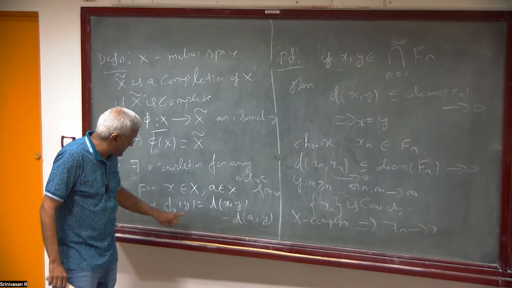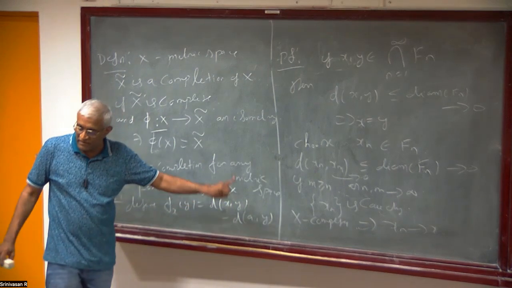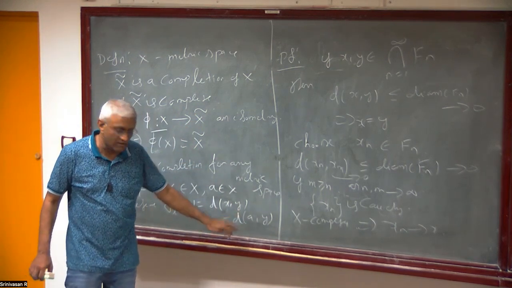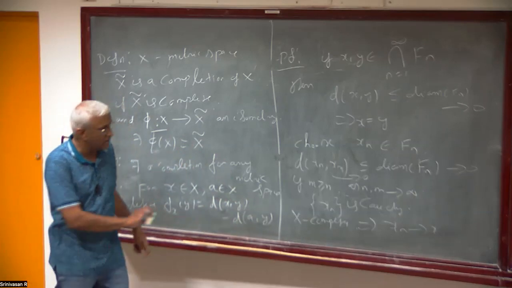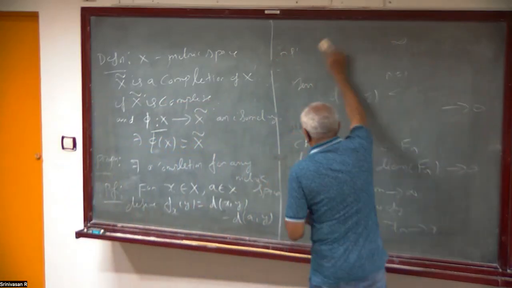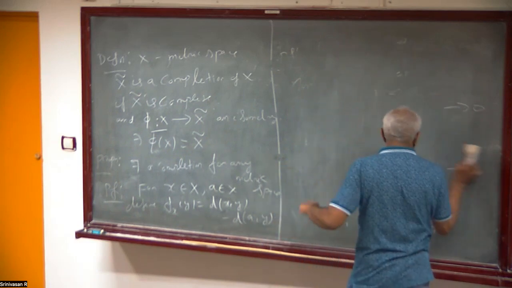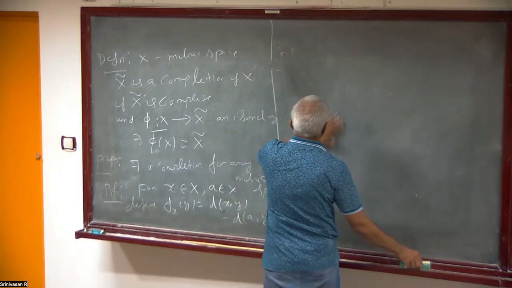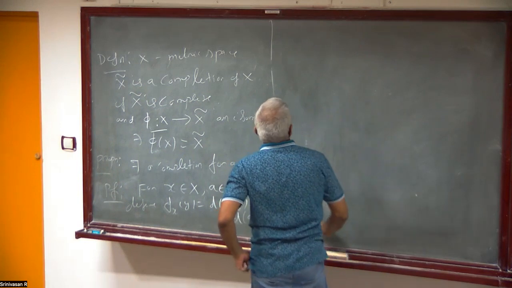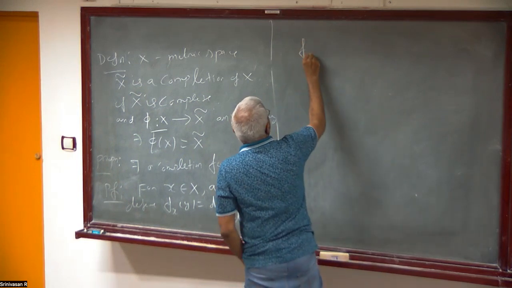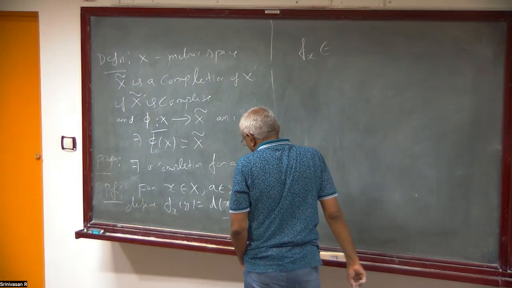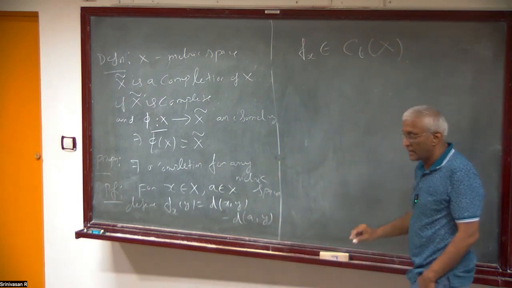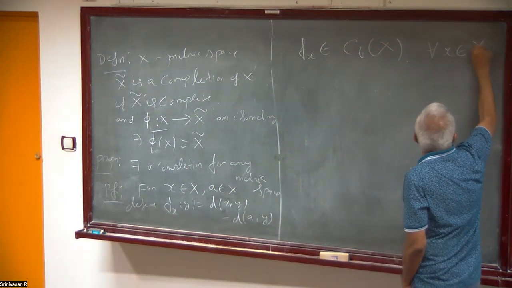If you fix x, y going to d(x,y) is a continuous function. We have already seen, indeed, it's uniformly continuous. Similarly, y going to d(y,a) is also uniformly continuous. So the difference is also continuous. Okay, so there is no problem. So we have x going to f_x, where f_x is in the continuous functions on X, for all x. This is the embedding we want.